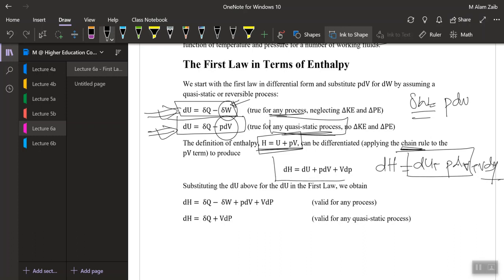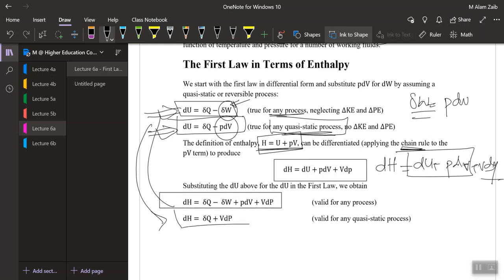Just say this is actually the first law of thermodynamics in terms of enthalpy, and that is valid for any process. Moving them to the equation over here, this equation is valid for any process, and this equation is valid only for the quasi-equilibrium process.